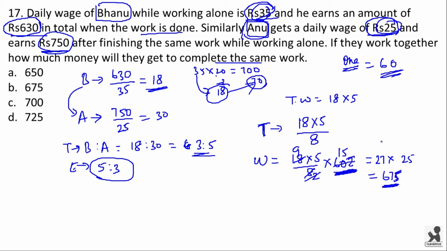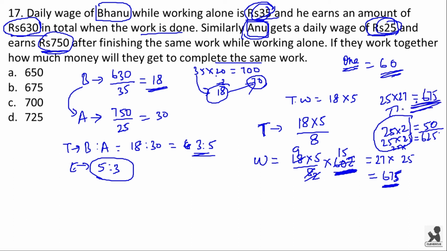Here 25 into 25 will be equal to 625 and 25 into 25 into 2 will be equal to 50. Now this thing will be equal to 25 into 27. So 25 into 27 will be equal to 625 plus 50, that is 675. So this is how you calculate faster. Now option B is the right answer.